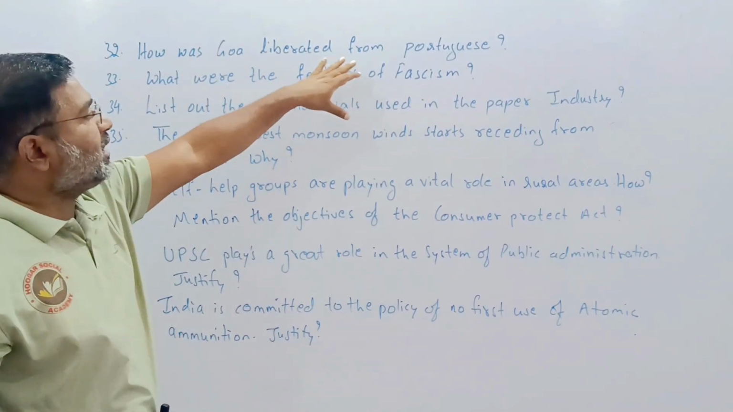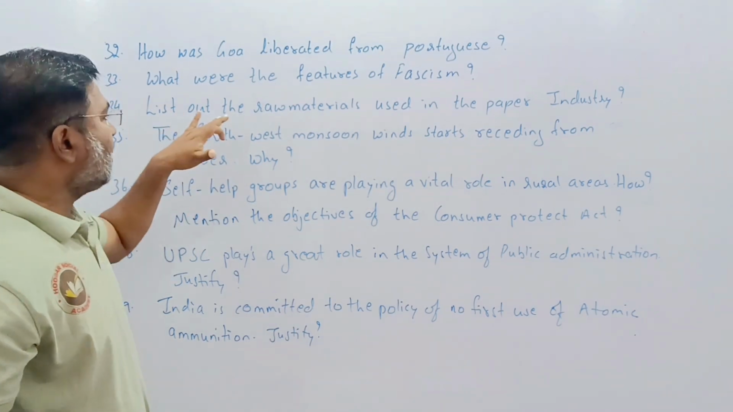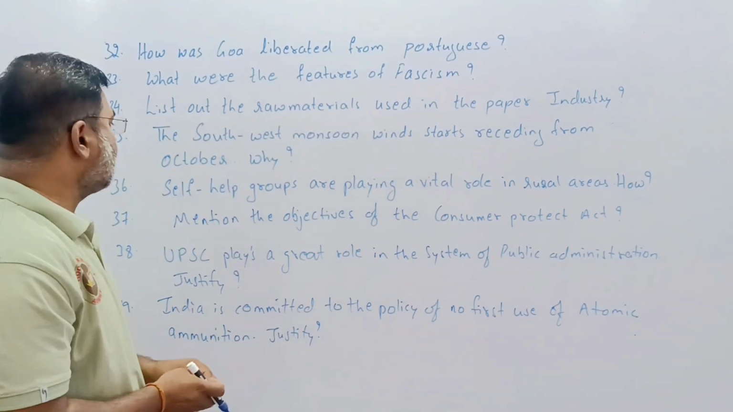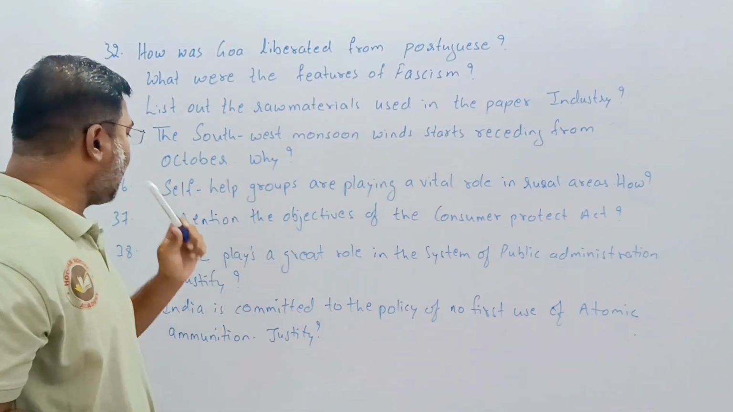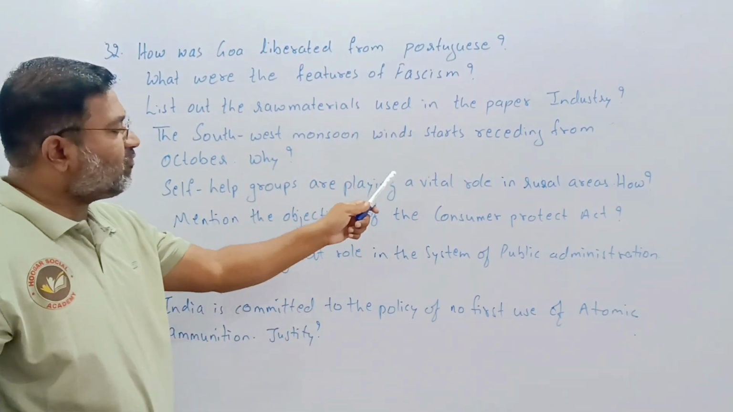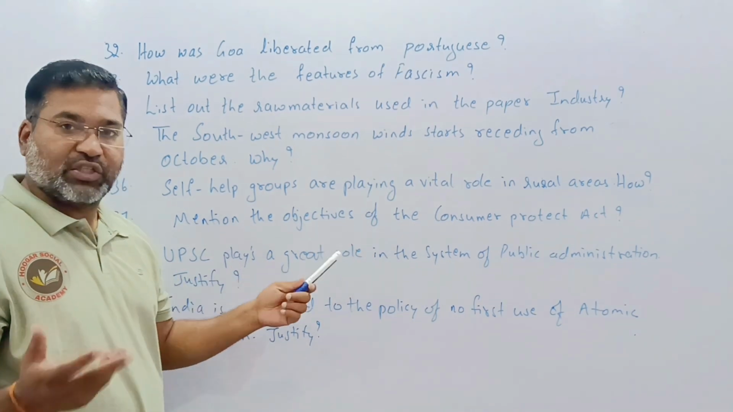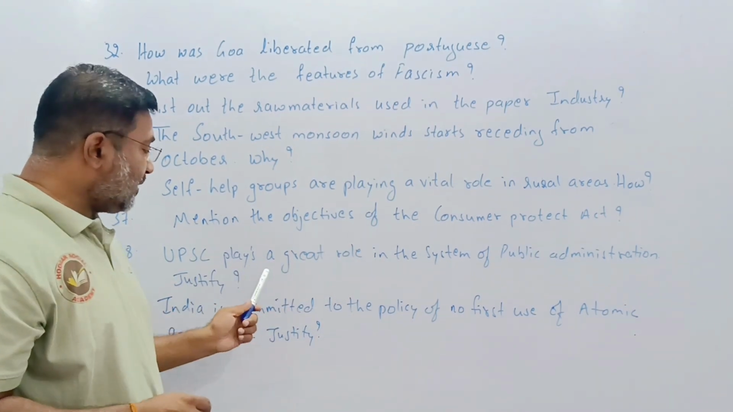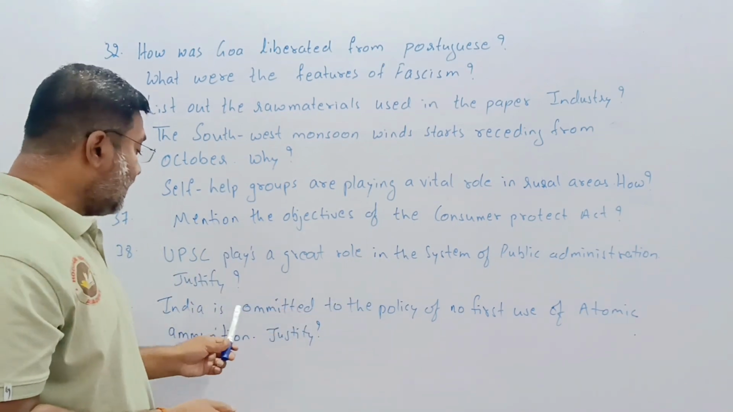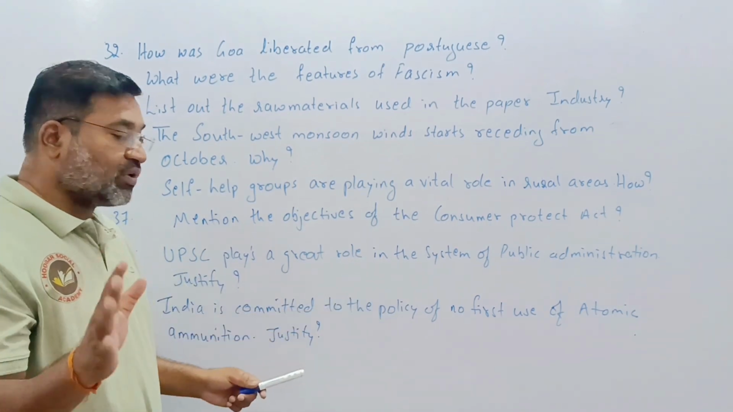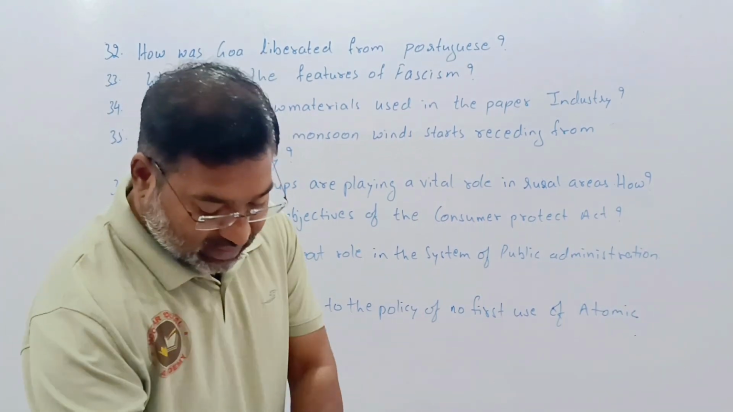How was Goa liberated from Portuguese? What were the features of fascism? List out the raw materials used in the paper industry. The southwest monsoon winds start receding from October. Why? Self-help groups are playing a vital role in rural areas. How? Mention the objectives of the Consumer Protection Act. UPSC plays a great role in the system of public administration. Justify. India is committed to the policy of no first use of atomic ammunition. Justify. So these are the questions.